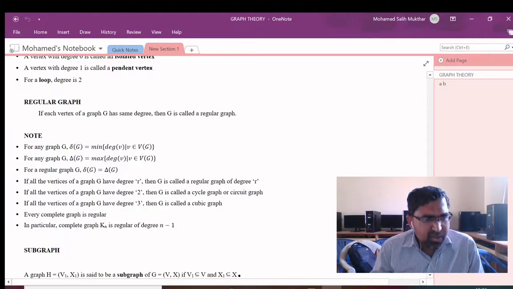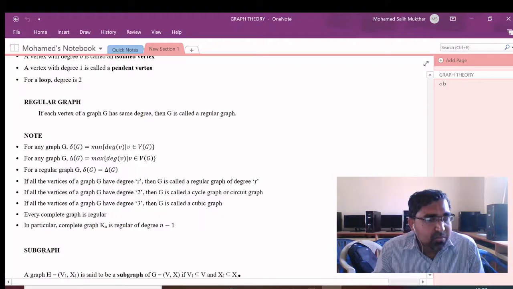If all the vertices of G have degree r, then G is called a regular graph of degree r. Similarly, if all the vertices have degree 2, then the graph is called a cycle graph or circuit graph. Next, if all the vertices of a graph G have degree 3, then the graph is called a cubic graph.